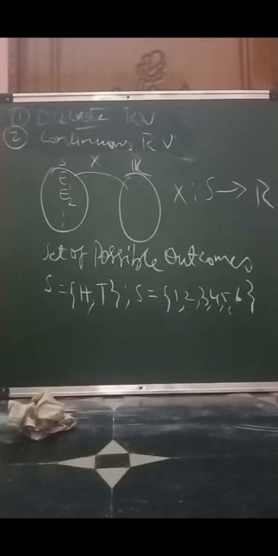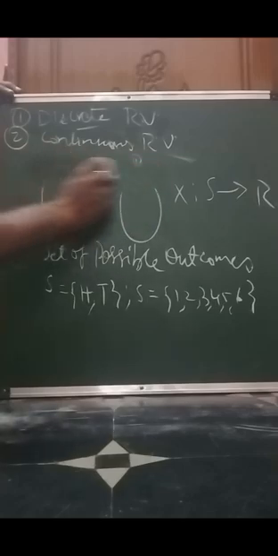A discrete random variable is one where discreteness means not continuous, that is, distinct in nature, possessing different values.